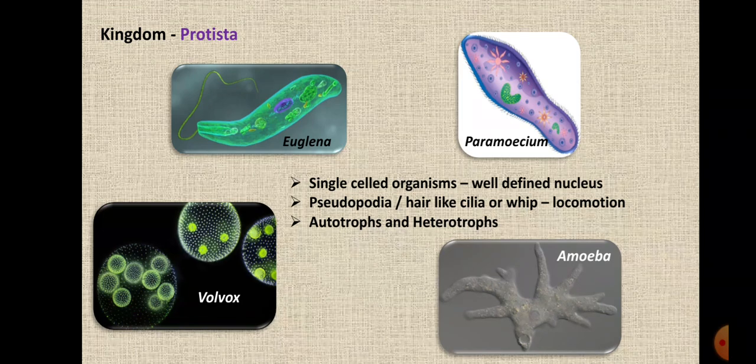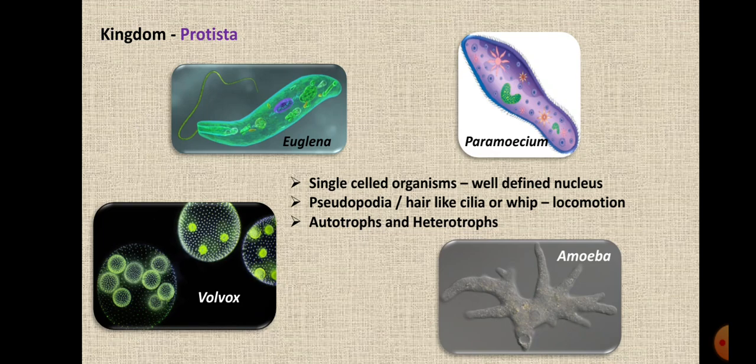In Monera, the nuclear membrane was not present, but as the Protista kingdom is a bit advanced from Monera, here the nucleus of the single-celled organisms has a distinct nuclear membrane.